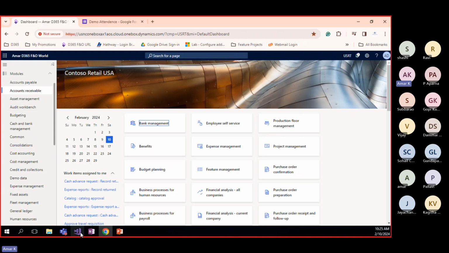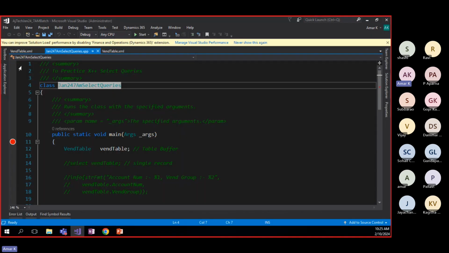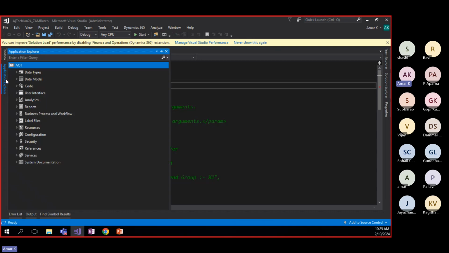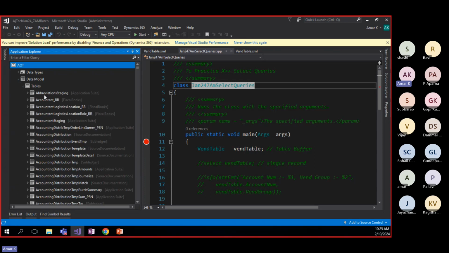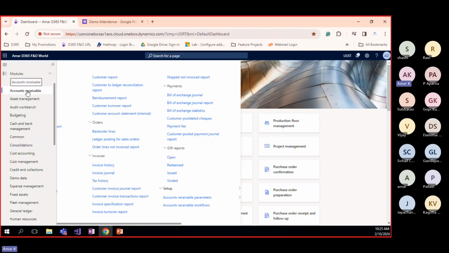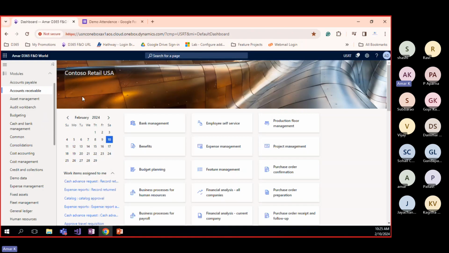For example, if you go to Visual Studio, this is Visual Studio. In the Application Explorer, all tables are available. No need to go for that. And coming to your point, if you see this one, accounts receivable and all customers.